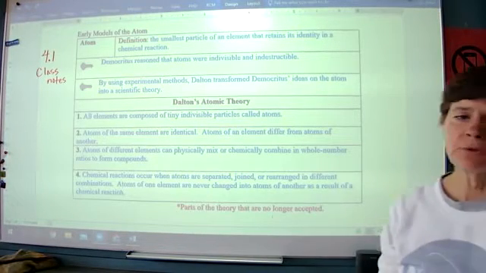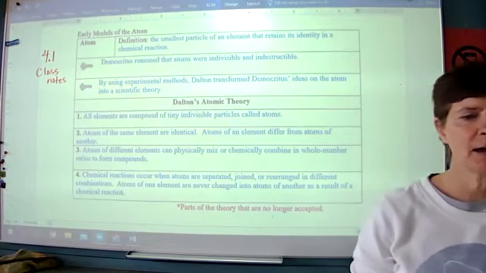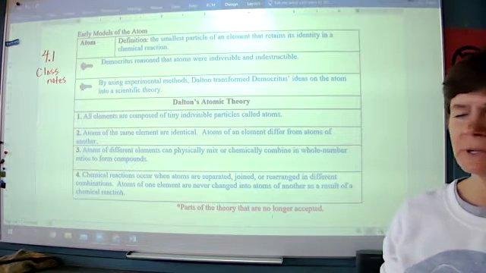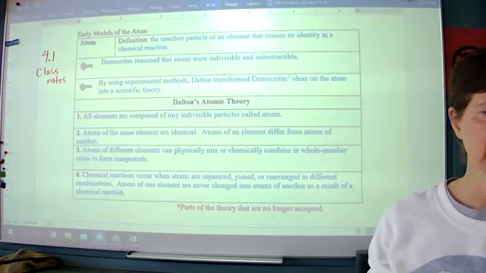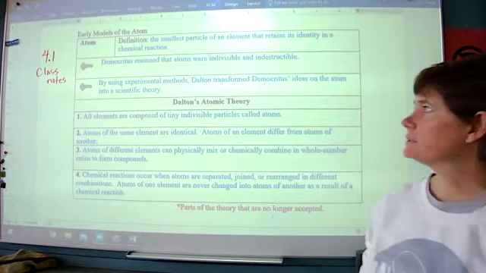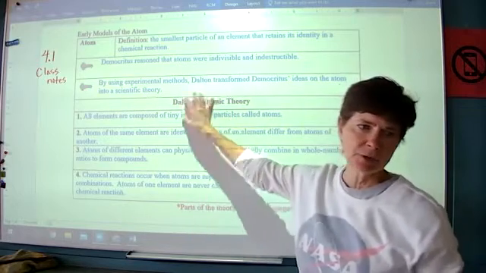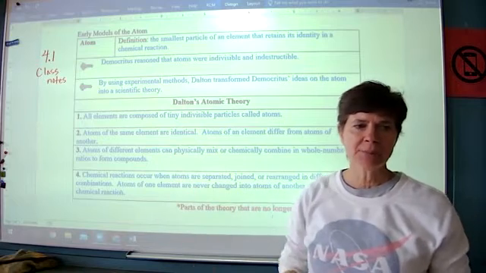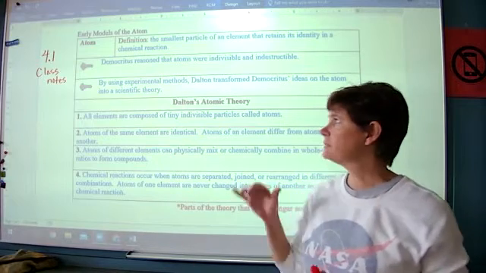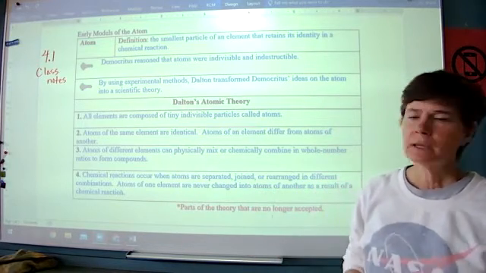Okay, we're going to look at the 4.1 class notes. We don't have a whole lot, but there's an important piece we need to talk about here, which is how we got to our current understanding. In our early models of the atom, and when you get to this point, you should already have done the reading and notes and filled this in. I'm just going to point out some pieces of this that are really key.